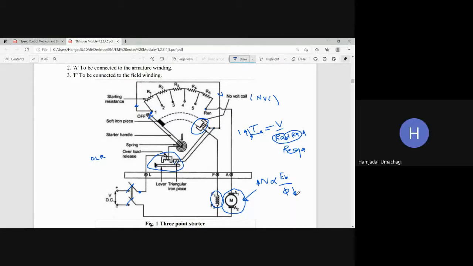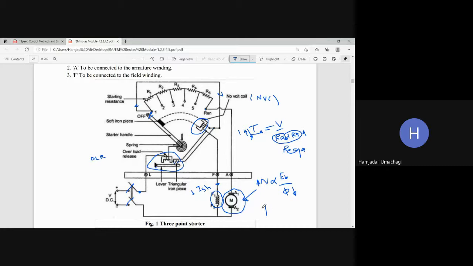Flux should be reduced means what? Which current has to be reduced? Field currents. This current that is flowing through the field winding, ISH. Current that is flowing through the field winding of the DC shunt motor, ISH, this has to be reduced. Only then flux pi is reduced.